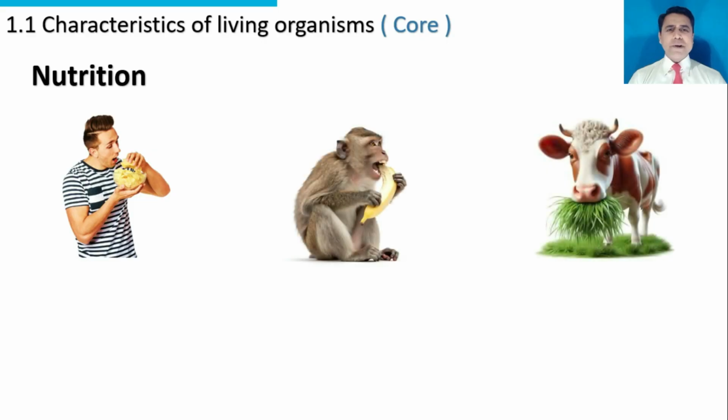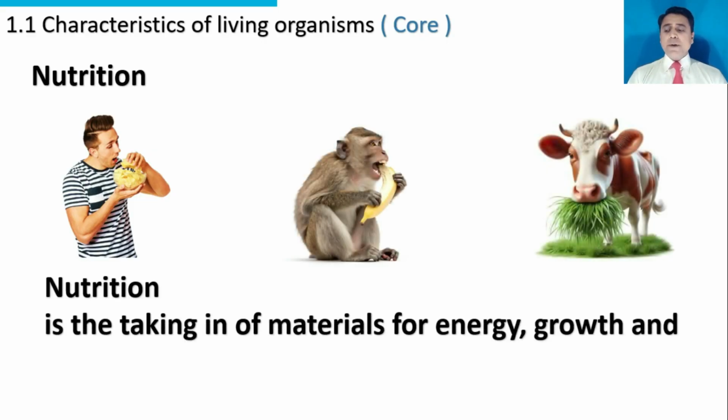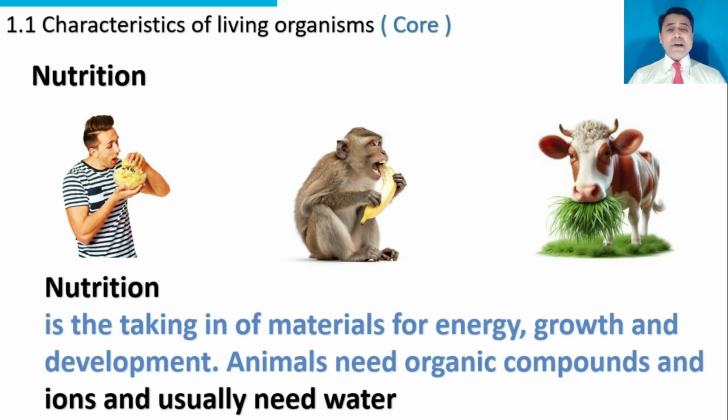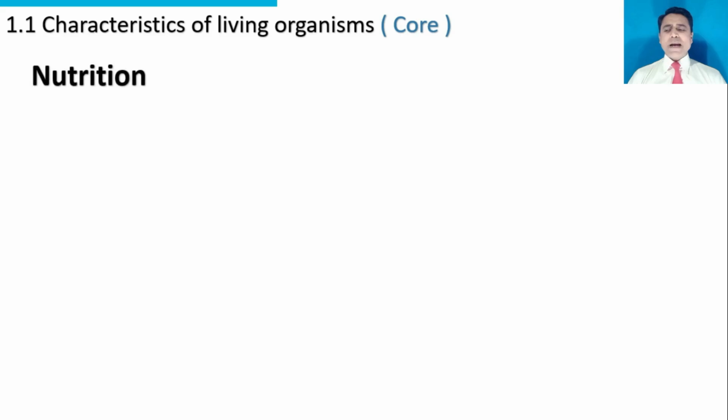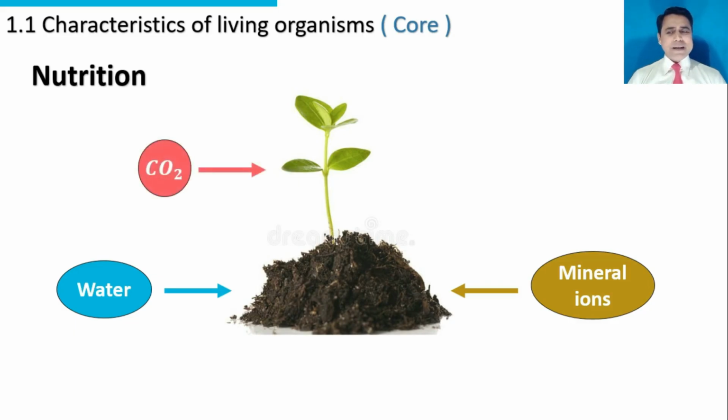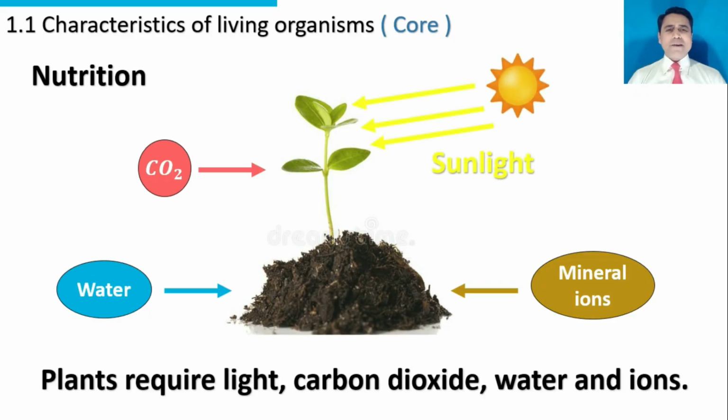Nutrition is the property of all the living organisms. Nutrition is the taking in of materials for energy, growth, and development. Animals need organic compounds and mineral ions and usually need water. On the other hand, plants take water from soil, mineral ions from the soil, carbon dioxide from air, light from the sun. Plants require light, carbon dioxide, water, and ions.